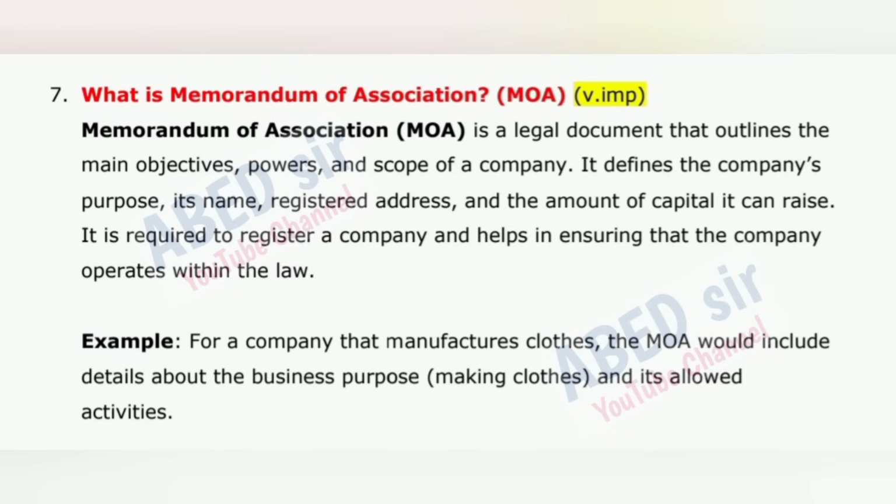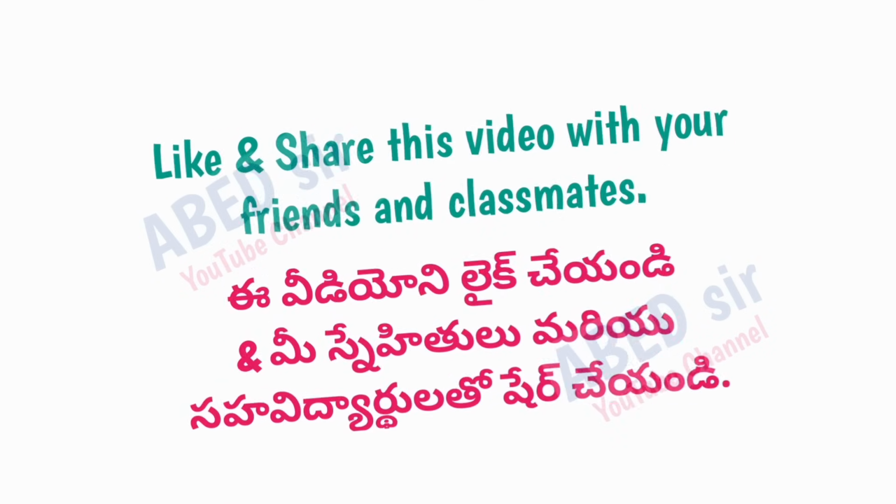What is Memorandum of Association? Memorandum of Association is a legal document that outlines the main objectives, powers, and scope of a company. It defines the company's purpose, its name, registered address, and the amount of capital it can raise. It is required to register a company and helps in ensuring that the company operates within the law. Example, for a company that manufactures clothes, the MOA would include details about the business purpose, making clothes, and its allowed activities. Next important question is 8.